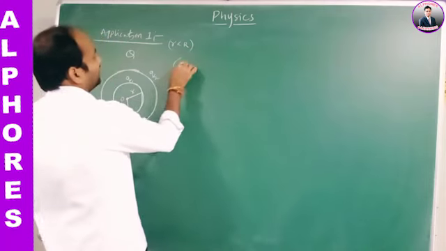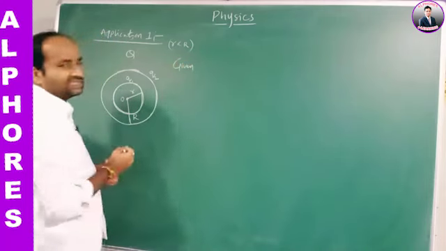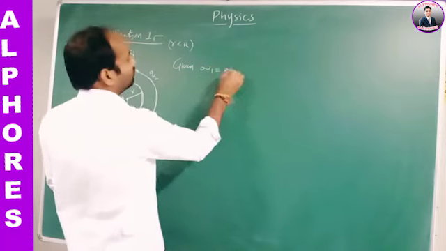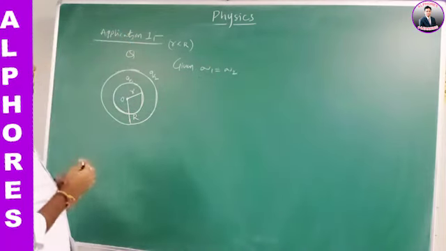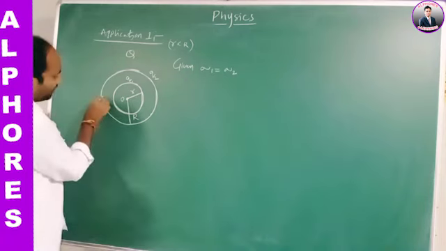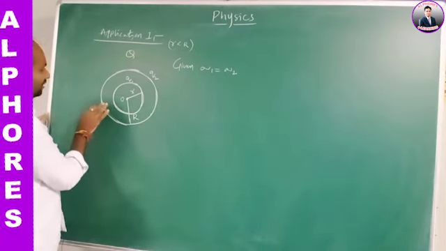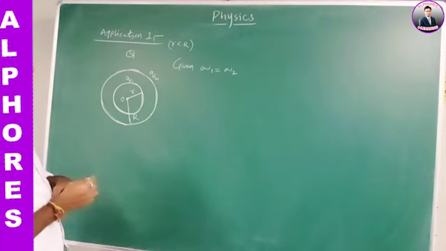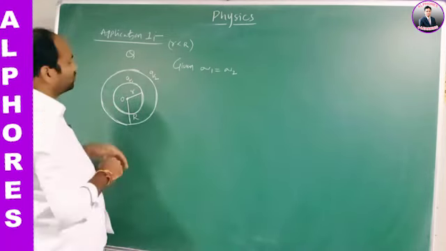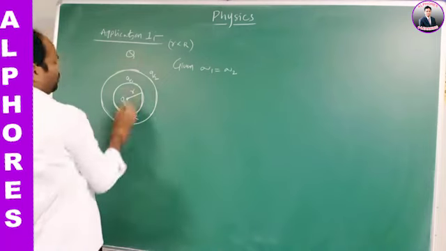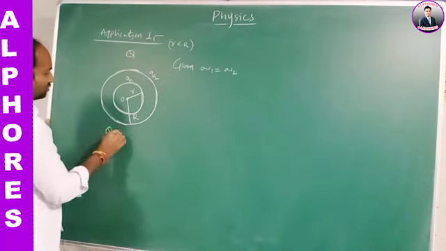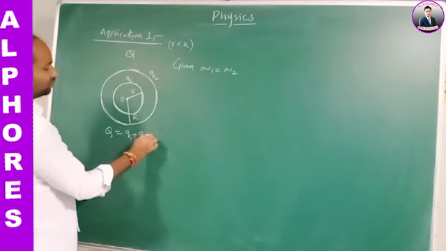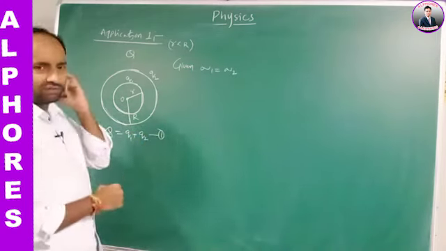What is the condition given here? Surface charge densities sigma 1 is equal to sigma 2. But we don't know the individual charges. The total charge given to the two spheres is Q. So we may write capital Q is equal to the sum of the charges given to the two spheres, Q1 plus Q2. Let us take this as equation number 1.